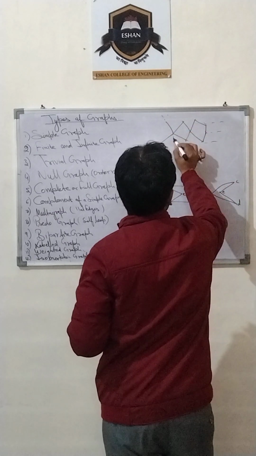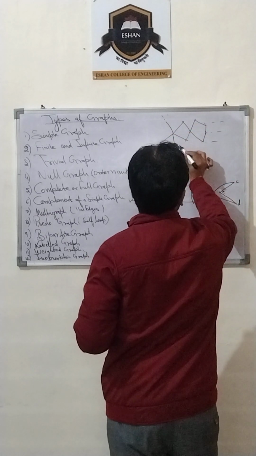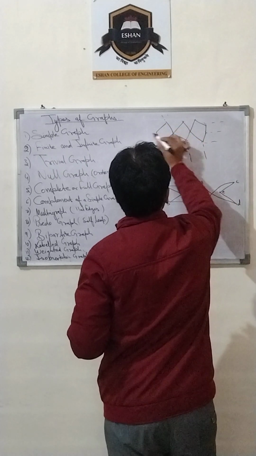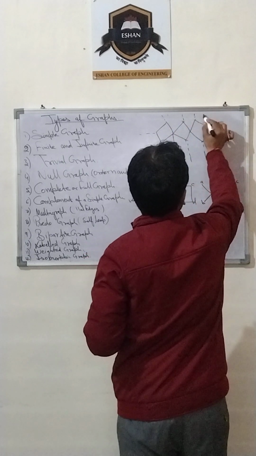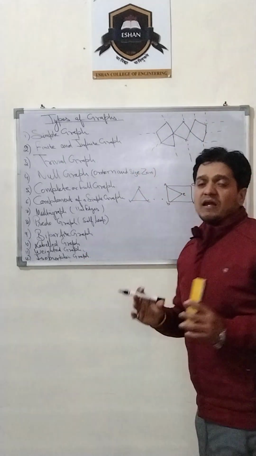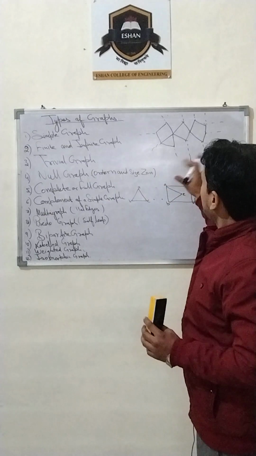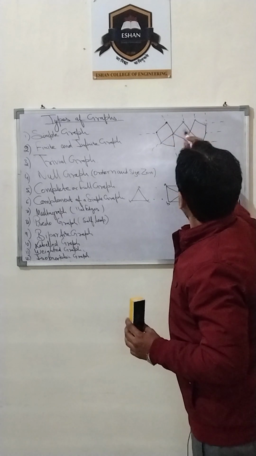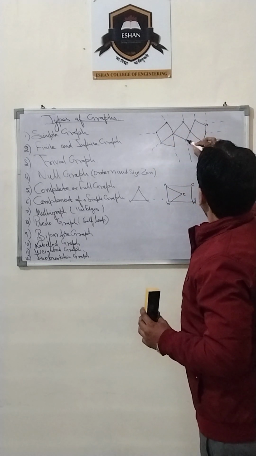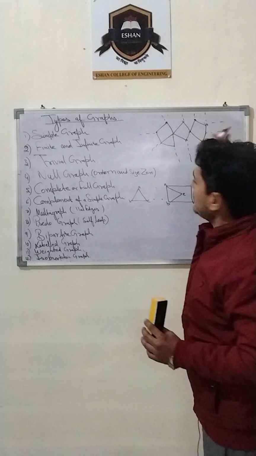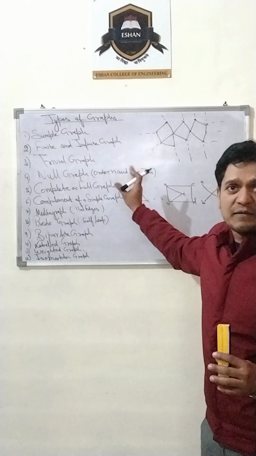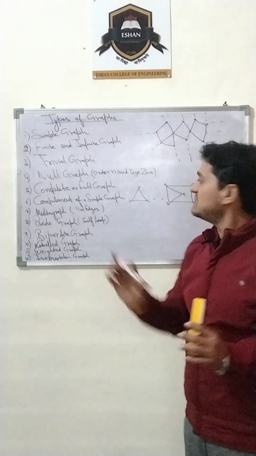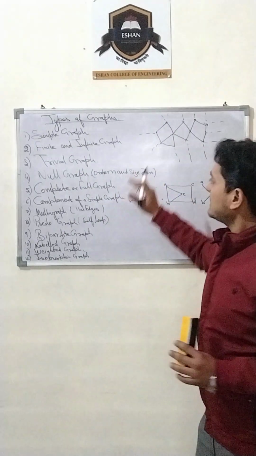The numbers of vertices and edges are continuously increasing. We can't say that the number of edges and vertices is countable. In an infinite graph, as you see, the vertices here are dotted. The continuity of vertices and edges is not defined. The set is not defined, it is continuous. There is no finite set of vertices and edges, it is going on infinitely.